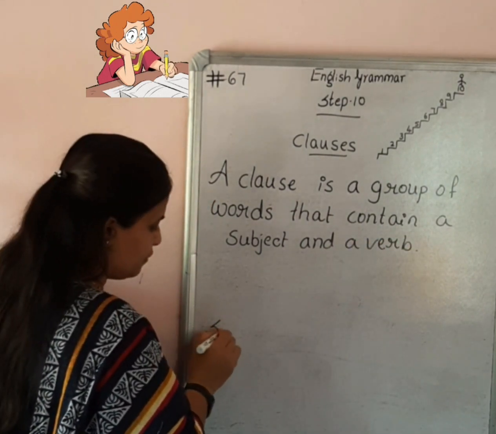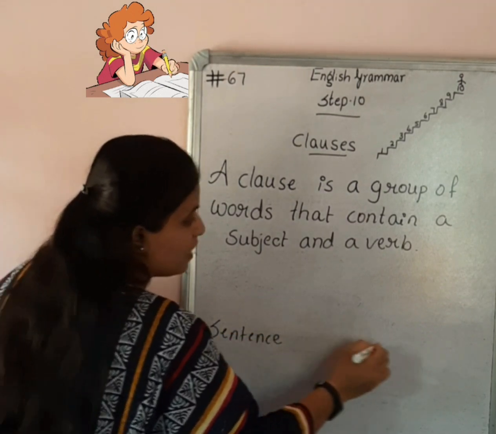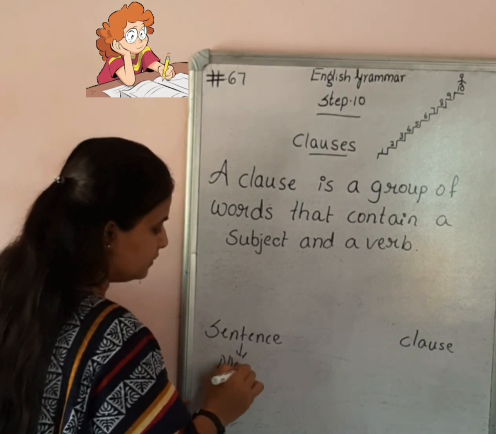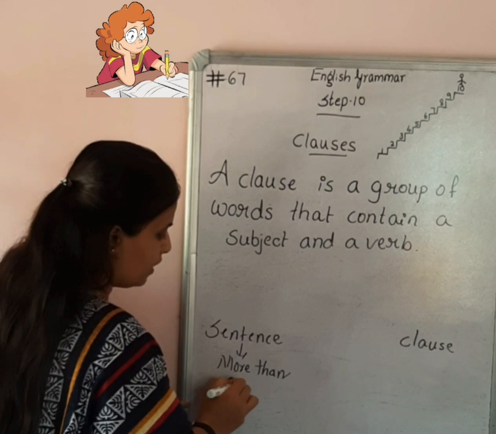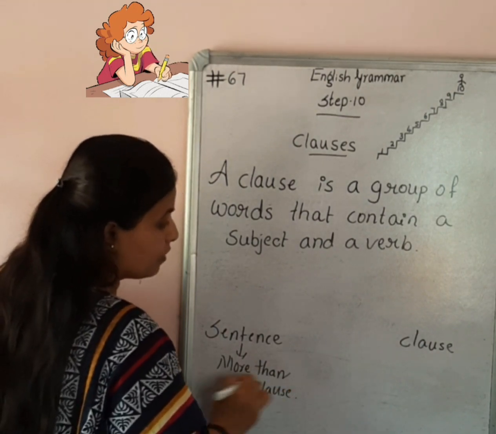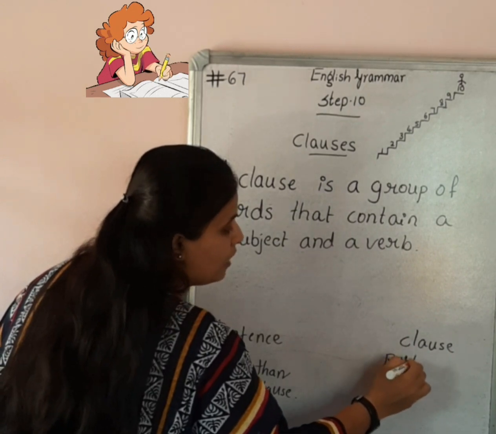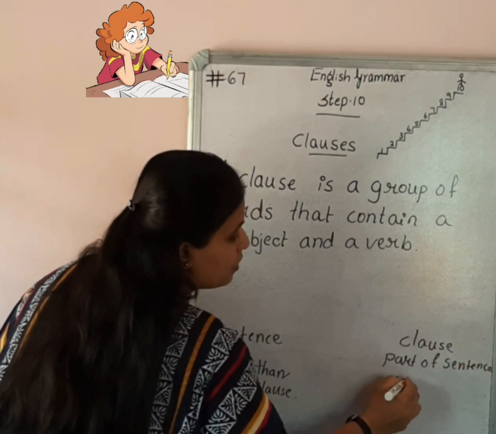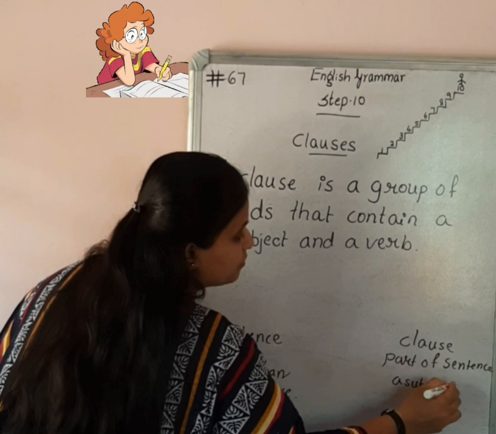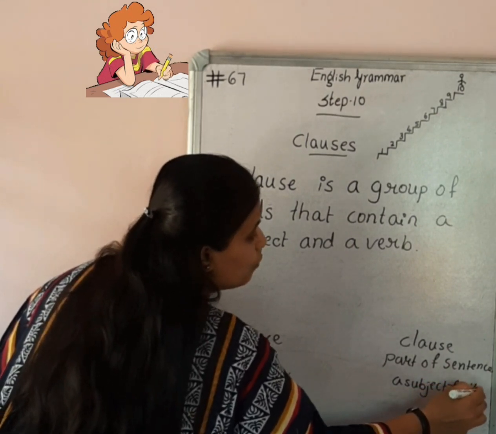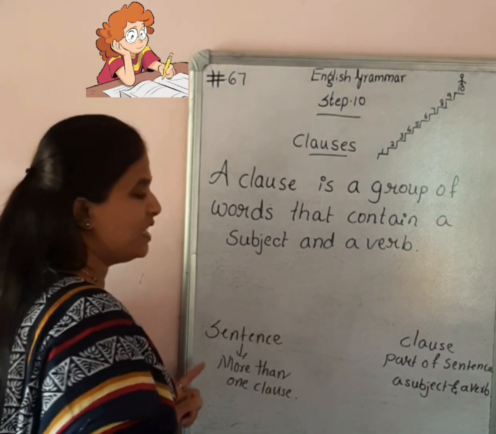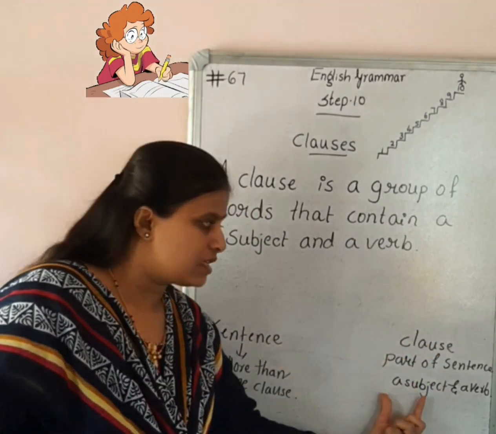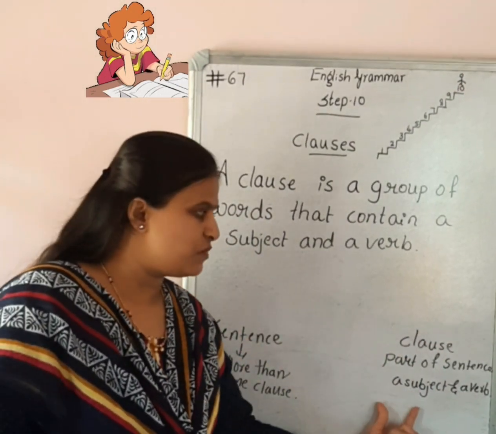So as I said, what is the difference between a sentence and a clause? A sentence may have more than one clause, whereas a clause is just a part of a sentence which contains a subject and a verb in it. So this is the difference between a sentence and a clause.